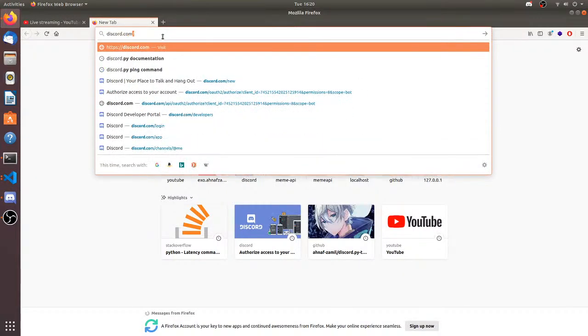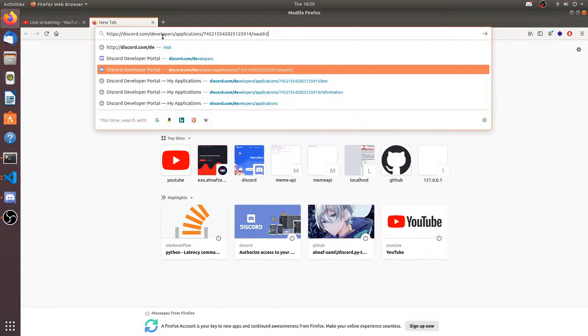So discord.com/developers. Yeah, this is the one.